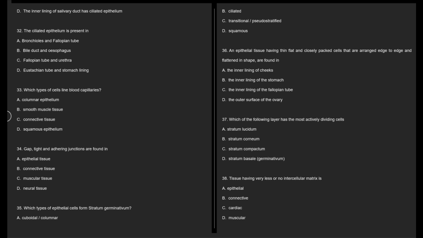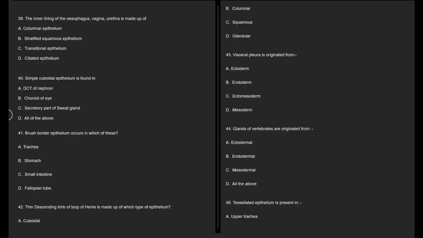37. Which of the following layers has the most actively dividing cells? A. Stratum lucidum, B. Stratum corneum, C. Stratum compactum, D. Stratum basale, germinativum. 38. Tissue having very less or no intercellular matrix is A. Epithelial, B. Connective, C. Cardiac, D. Muscular. 39. The inner lining of the oesophagus, vagina, urethra is made up of A. Columnar epithelium, B. Stratified squamous epithelium, C. Transitional epithelium, D. Ciliated epithelium.